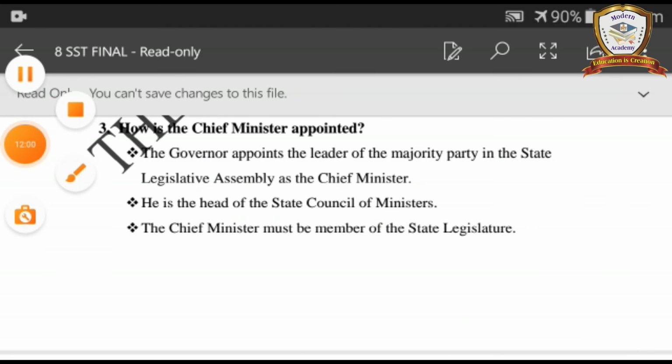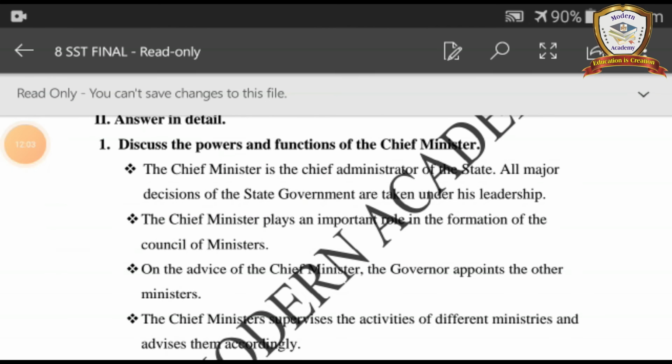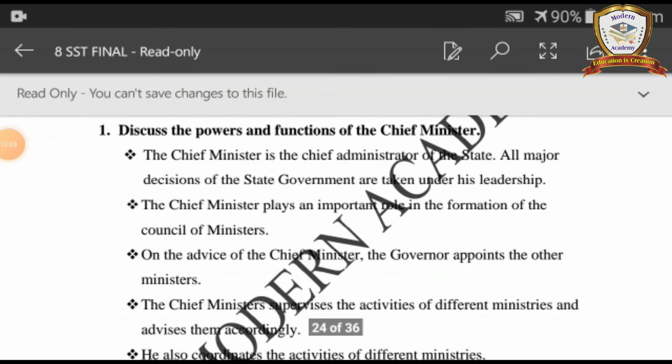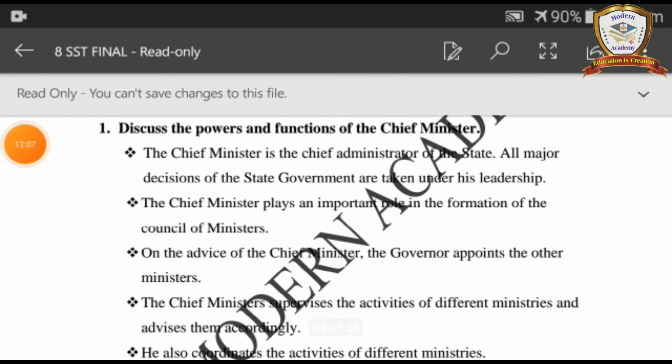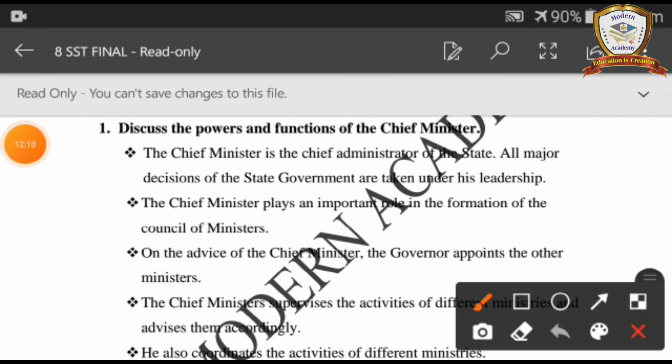Next question. Second Roman. First question. Discuss the powers and functions of the chief minister. The chief minister is the chief administrator of the state. All major decisions of the state government are taken under his leadership.